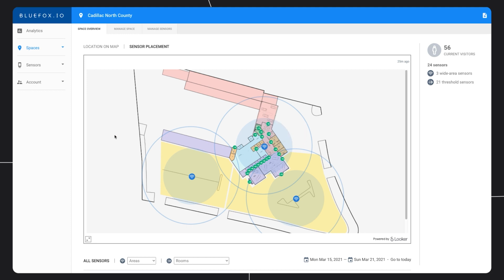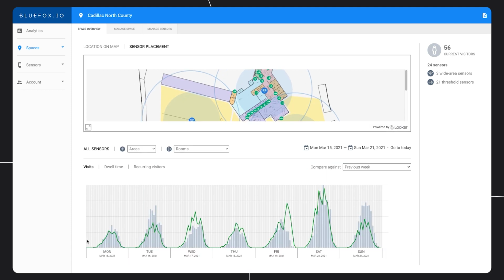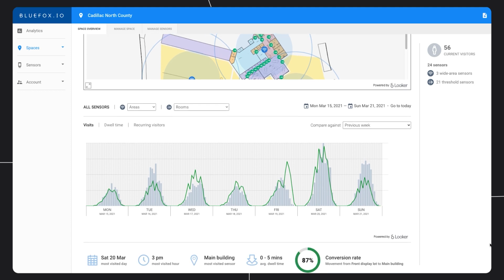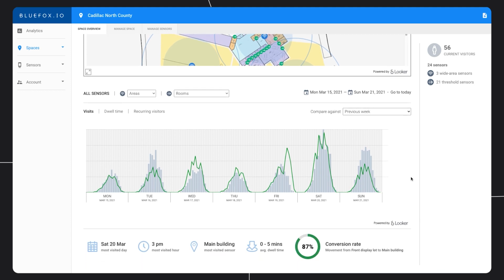Now let's scroll down to take a look at the occupancy graphs. Here the bar chart shows the occupancy of most of the recent week. By default, the chart shows the occupancy of the previous week with the green line. Now Friday looks a bit strange with the surge later in the day. Let's take a look at the peak occupancy hours. The current week total Friday visitors is 322, but previous week was 501. We can also show the previous 4 weeks to get an idea of the variability of the occupancy.